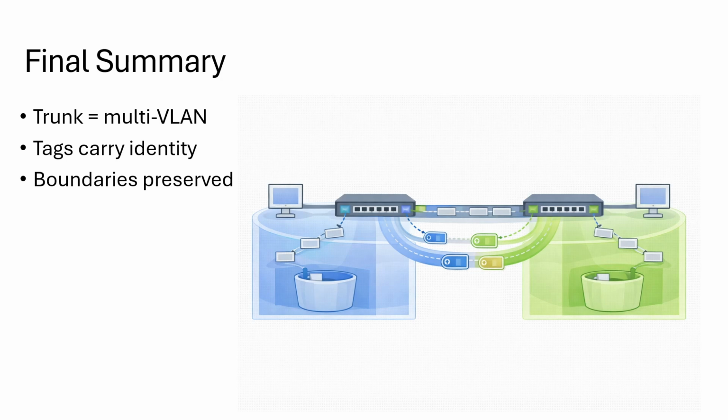Native VLAN is the default mapping for untagged frames, and trunks extend VLANs across switches without ever mixing them. If you understand all this deeply, not memorized, but understood, the multi-switch VLAN design becomes very logical.